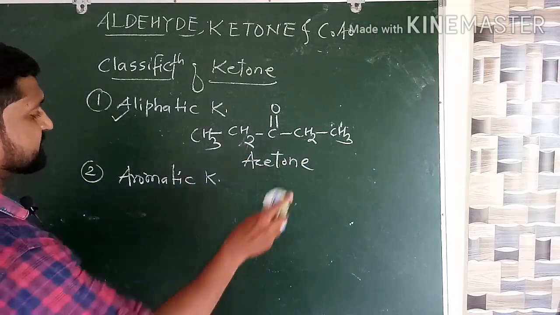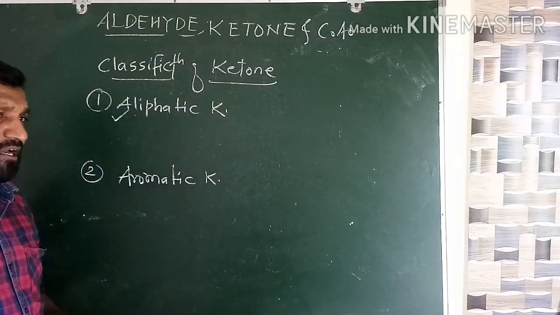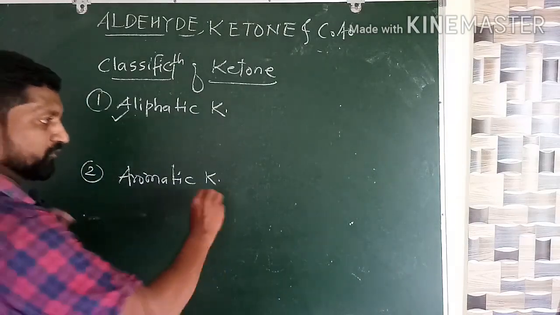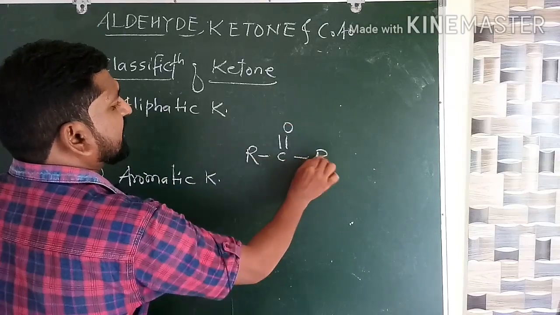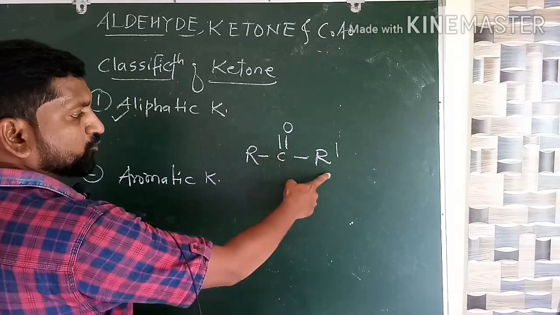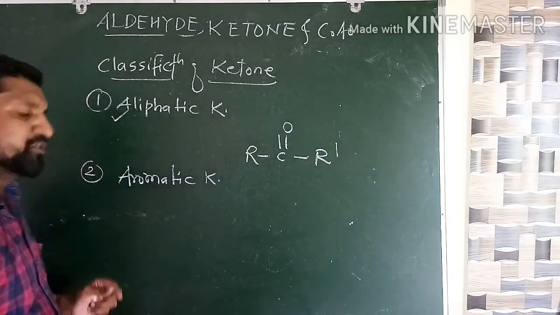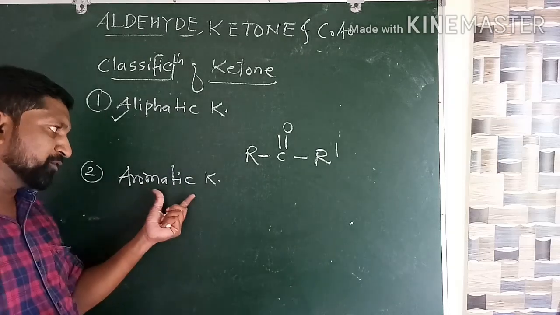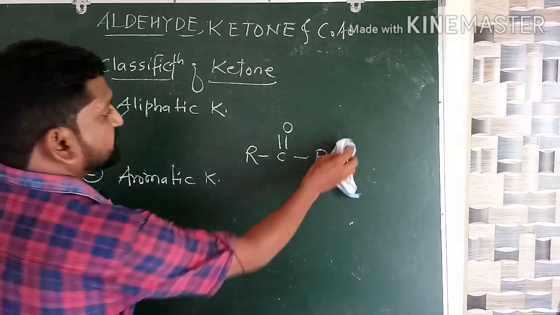Now what is meant by aromatic ketone? Suppose in ketone there are two groups, R C double bond O R dash. These R and R dash, they are alkyl group or aryl group. Okay, they may be same or they may be different. So before aromatic ketone, again aliphatic ketones are of two types.